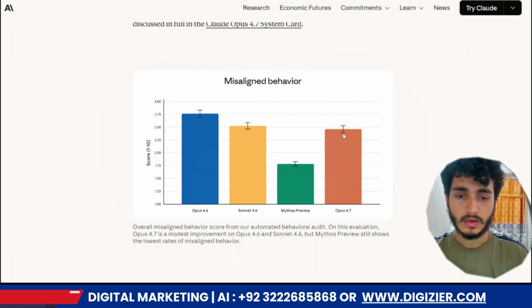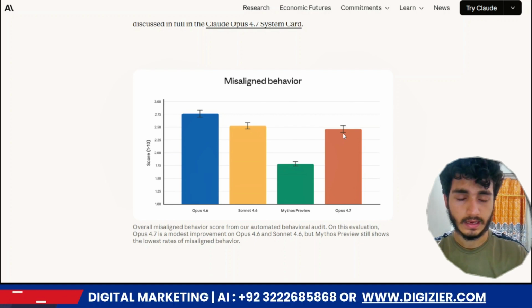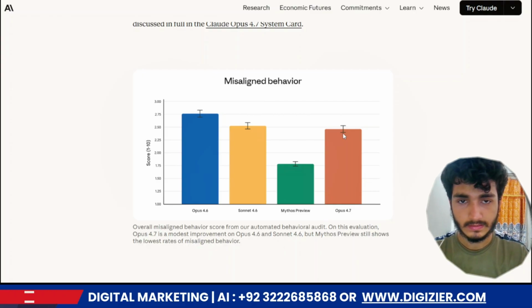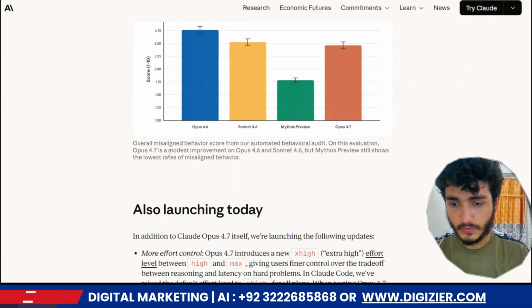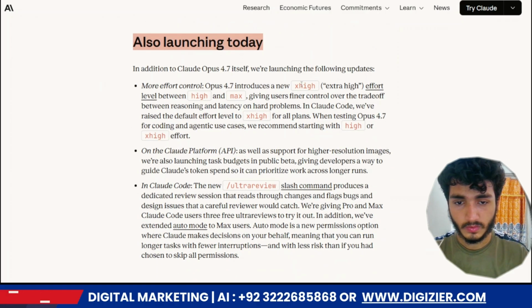Misaligned behavior means, when you give the model any task, like input or output, it analyzes every kind of detail and gives you the best accurate answer, and Opus 4.7 is incredible at this. Overall, 4.7 is a modest improvement over Opus 4.6 and Sonnet 4.6, but the Mythos preview still shows the lowest rate of misaligned behavior.